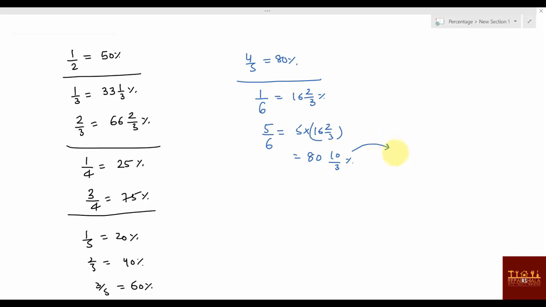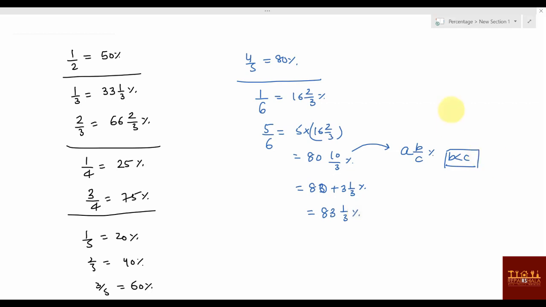But whenever this thing is written like A B by C percentage, this B should always be less than C, right? This B should always be less than C. So this is not less than C, so you can write this as 83, and this value you can write as 3 1 by 3 percentage. Sorry, this is 80, so 83 1 by 3 percentage.